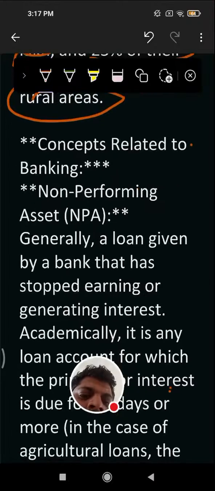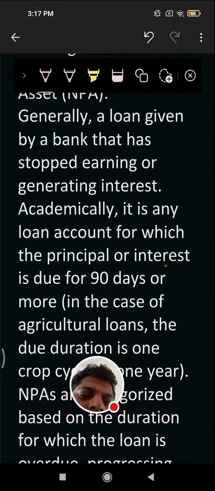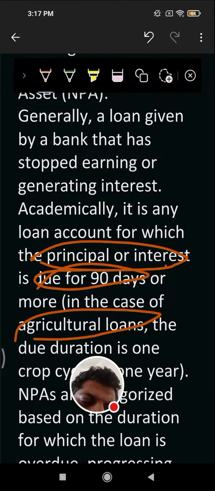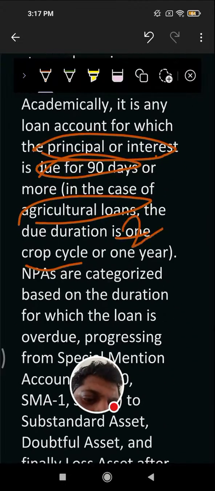Then comes, what is the non-performing asset? A loan generally given by a bank that has stopped earning or generating interest. Academically, it is any loan account for which principal or interest is due for 90 days, or in case of agriculture loan, the due duration is two crop cycles. Sorry, two crop cycles.